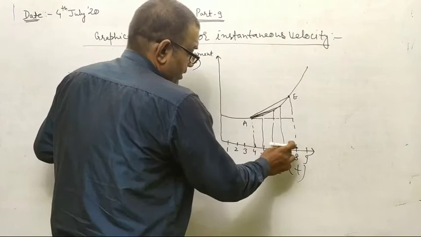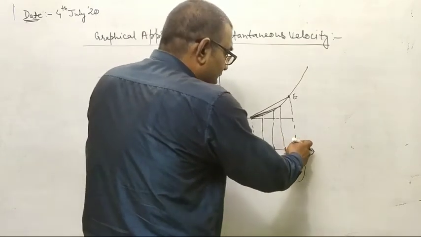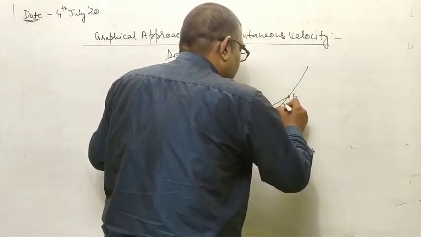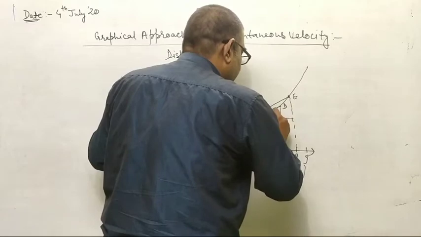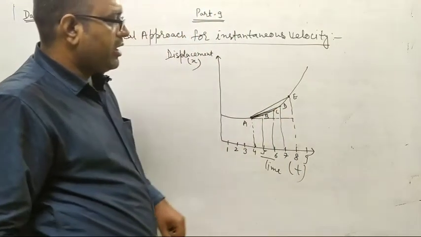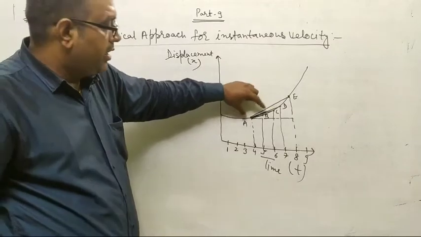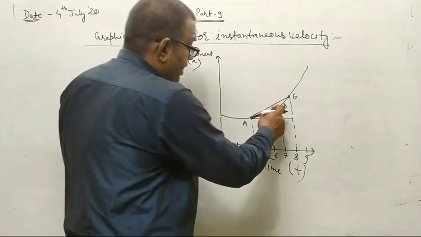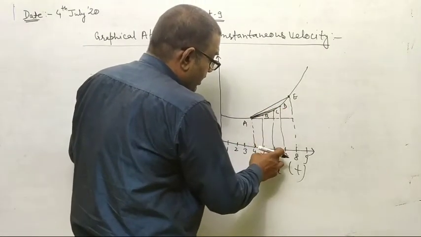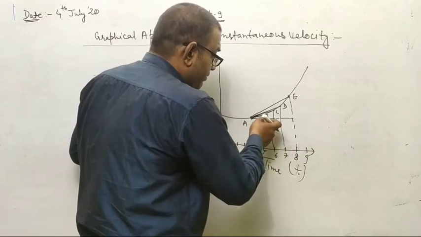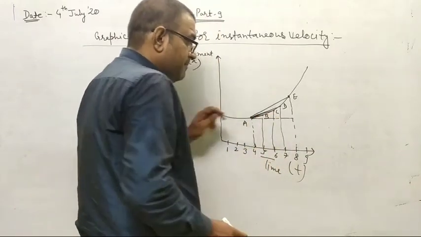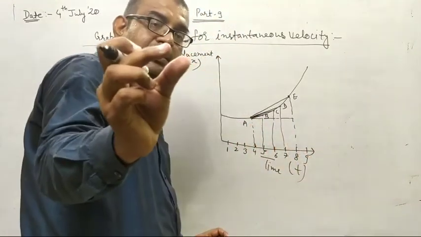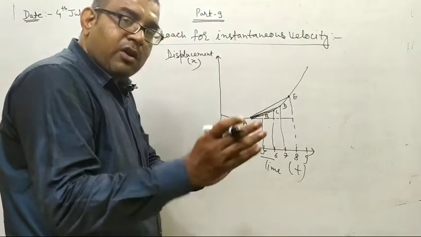So what you are seeing here, the delta t is from, suppose this point is B, this point is C, this point is D. So when we are talking about the average velocity for A to D, then delta t becomes what? 7 minus 4, which is less than 8 minus 4. Now when we are talking about average velocity C to A, then 6 minus 4, which is less than 7 minus 4. When we have B to A, then 5 minus 4. Now what you are seeing? Delta t is becoming smaller and smaller.